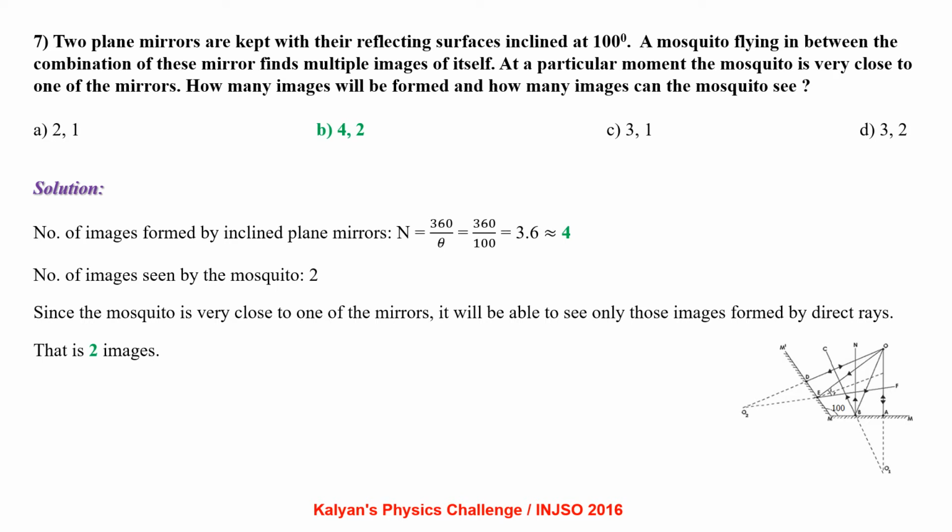Number of images formed by inclined plane mirrors, n equals 360 by theta, which is 3.6 approximately, so it is 4 images. Number of images seen by the mosquito will be 2. Since the mosquito is very close to one of the mirrors, it will be able to see only those images formed by direct light rays.